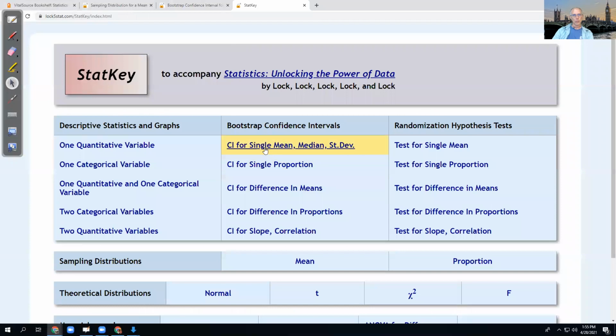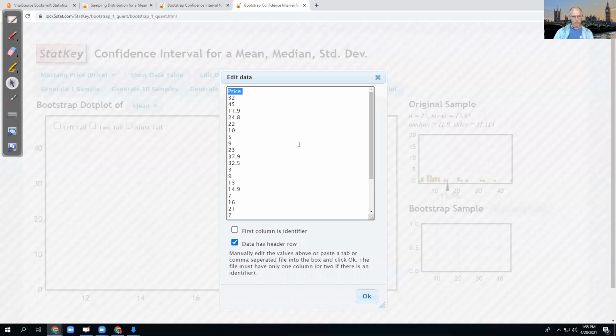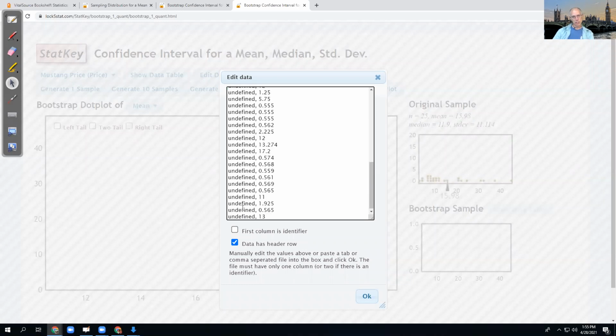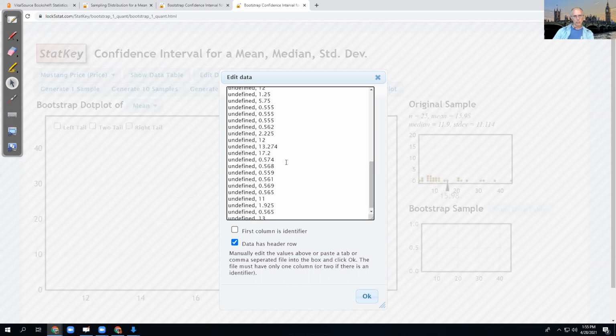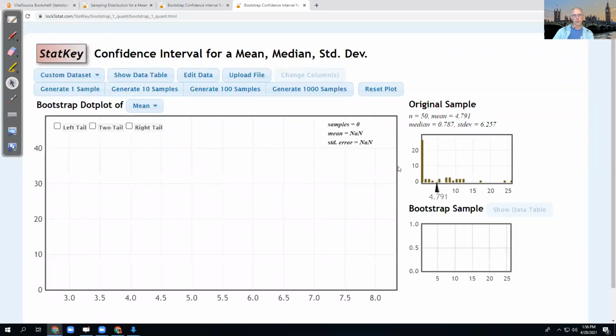Oh well. Just do it again. I want to compare the sample size of 50 with something else. That's what I need. So I'm repasting in the data. I lost the names, but I got the numbers. I do have a first column identifier, and I have a header now.